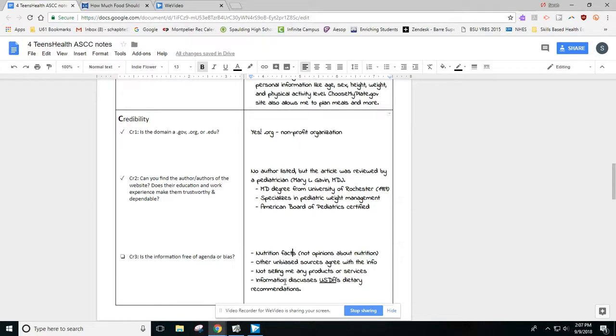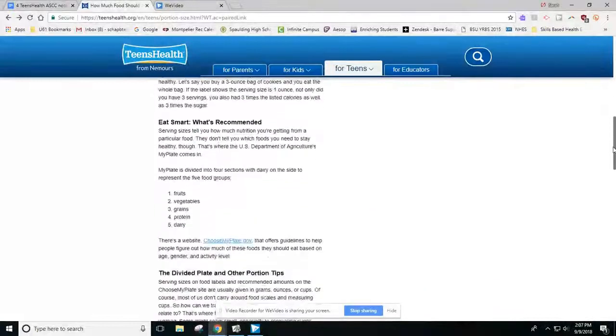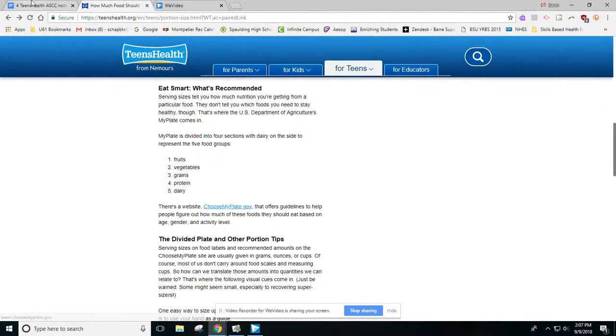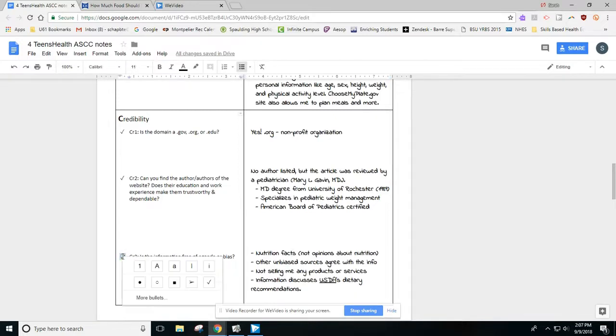And a lot of this information was also backed up by the USDA. And in fact, within the article, they even refer to the USDA's MyPlate site, which helps me to believe that it's probably free of agenda, because the .gov site from the USDA is an example of a credible source. So I'm going to give this one a check mark because of my justification here.